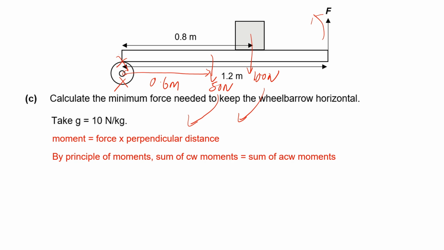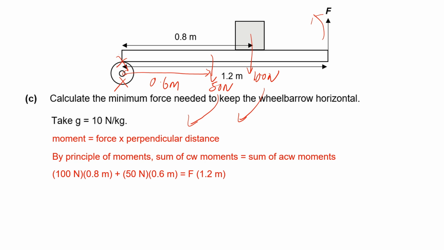So putting that all together, what that means is that my anti-clockwise moments over here, 100 newtons times 0.8 meters and 50 newtons times 0.6 meters, added together must be the moment due to F, which is the magnitude of F multiplied by 1.2 meters.